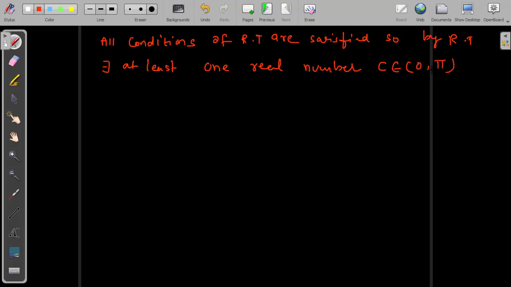We need to find one value between 0 to pi such that f dash of c equal to 0.